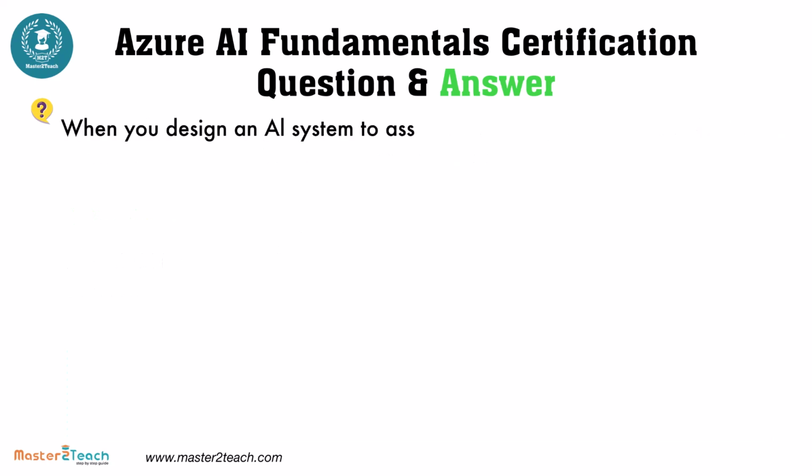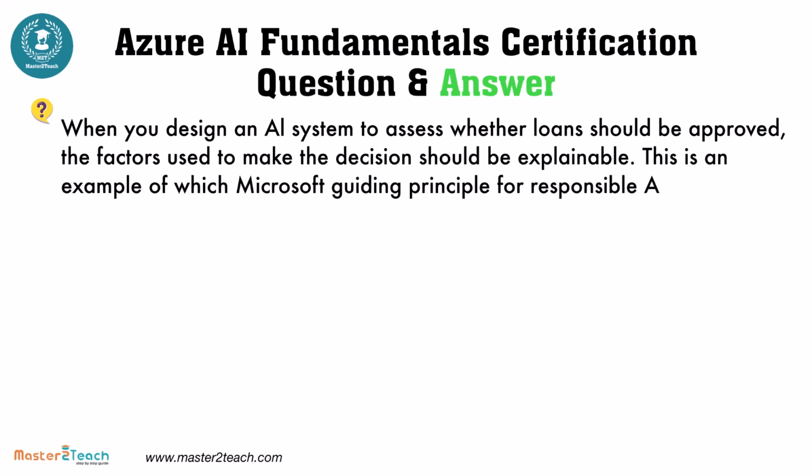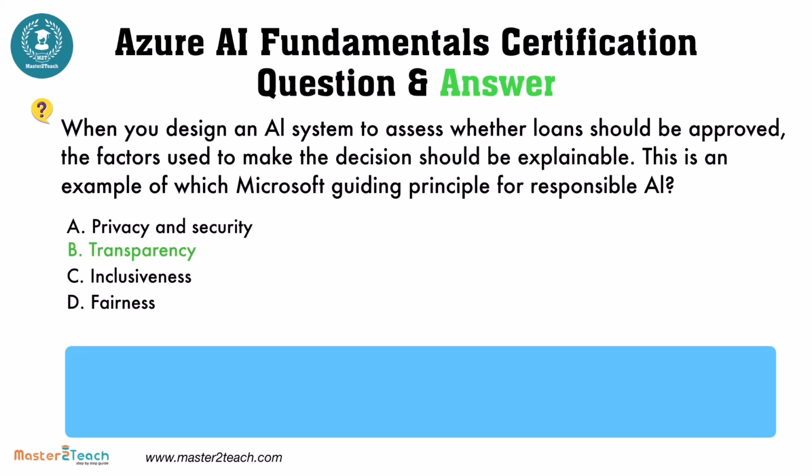When you design an AI system to assess whether loans should be approved, the factors used to make the decision should be explainable. This is an example of which Microsoft guiding principle for responsible AI? The options are A. Privacy and security, B. Transparency, C. Inclusiveness, D. Fairness. The correct option is transparency.